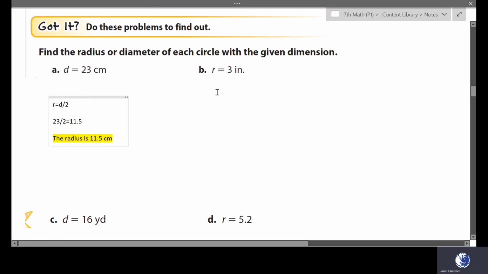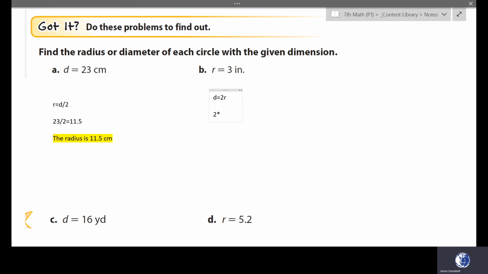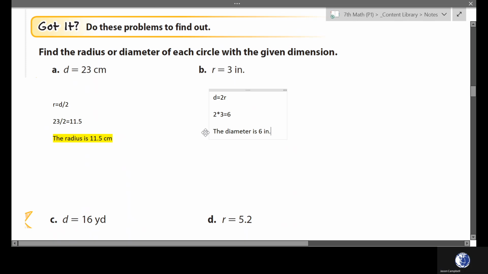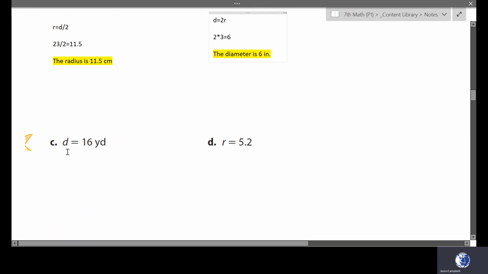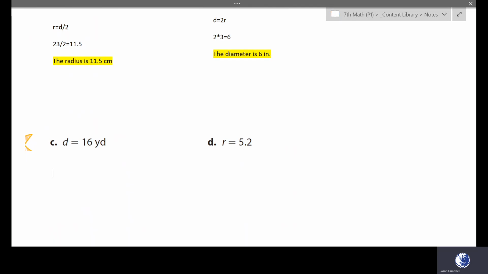In got it B, it says that the radius is equal to 3 inches. We know that diameter is equal to 2 times the radius. So 2 times 3 is equal to 6. The diameter is 6 inches. Got it C says diameter is equal to 16 yards. So to find the radius, we need to take the diameter and divide it by 2. 16 divided by 2 is 8. The radius is 8 yards.